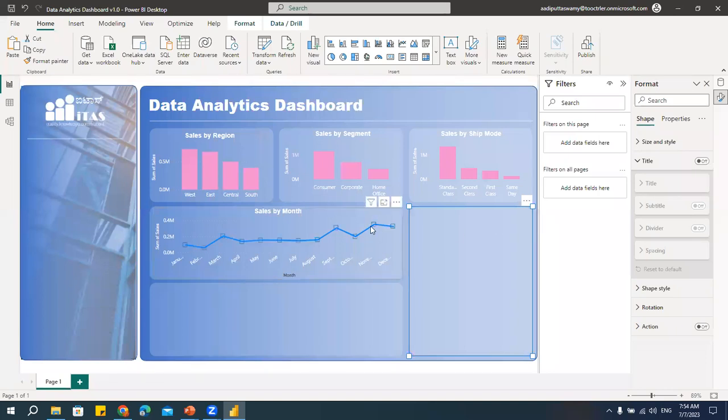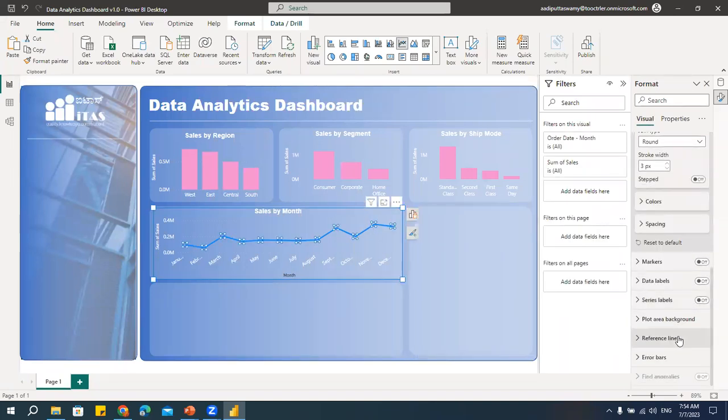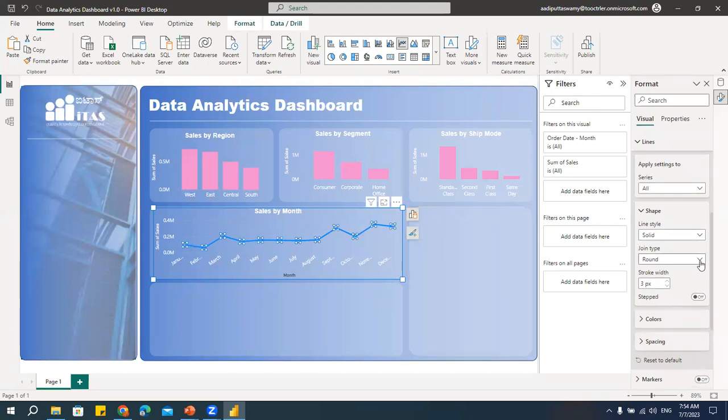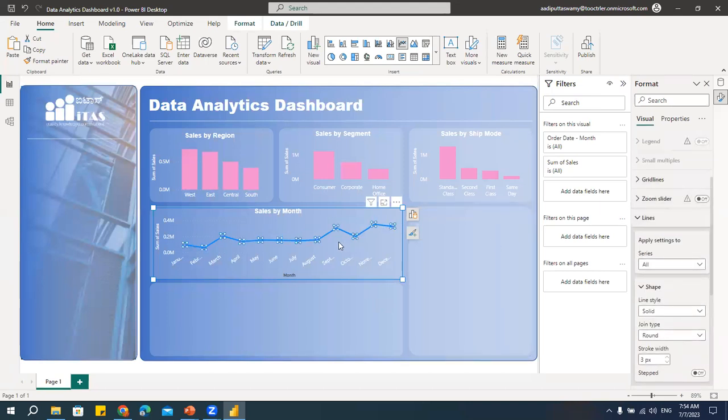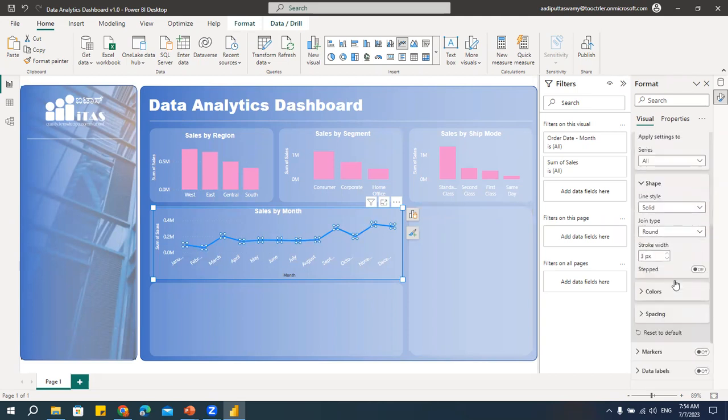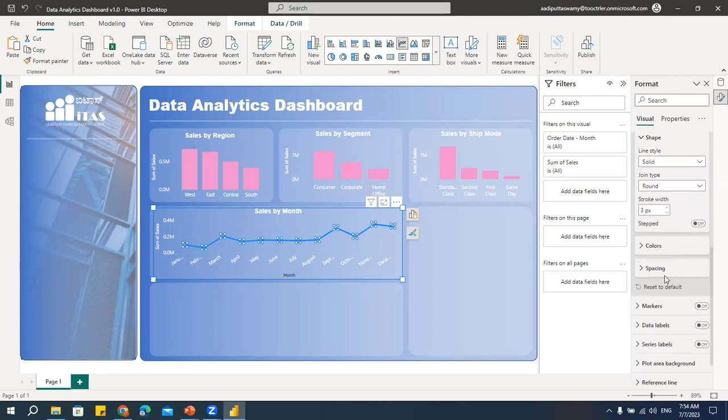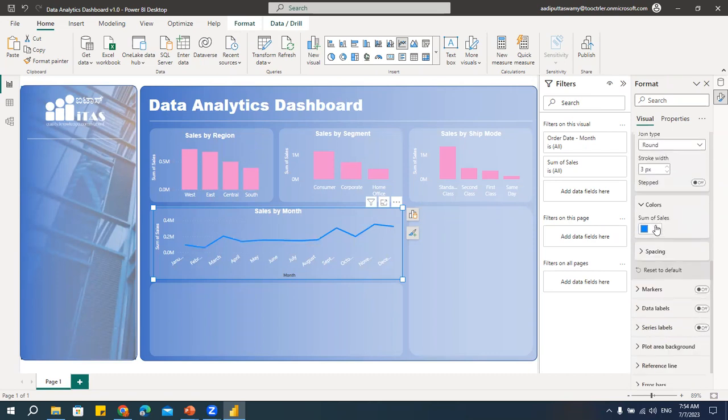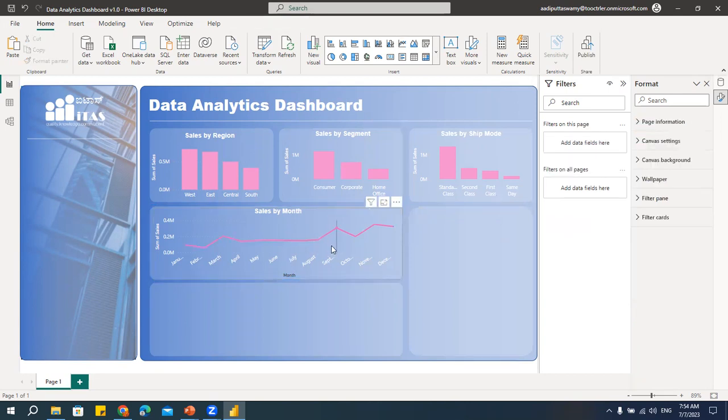Let's change the color of this according to whatever we have, say line color. Change this to the same sprinkle. Okay, so let it be uniform.